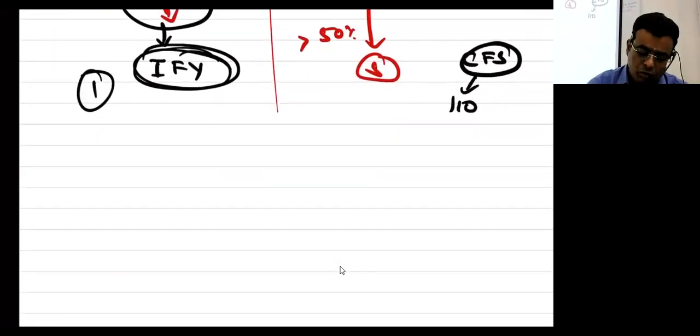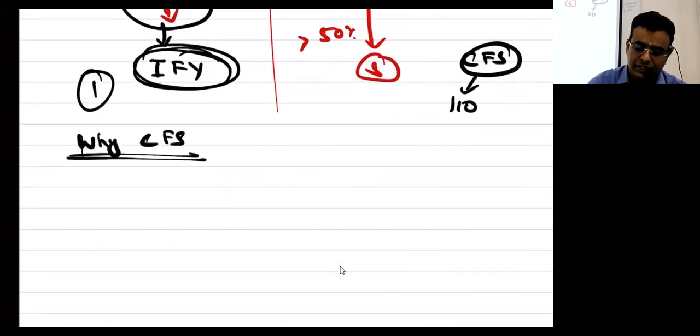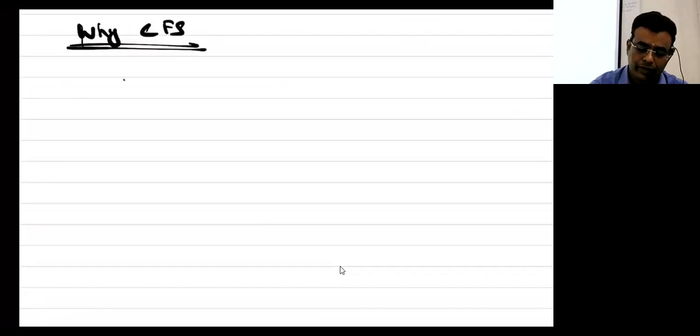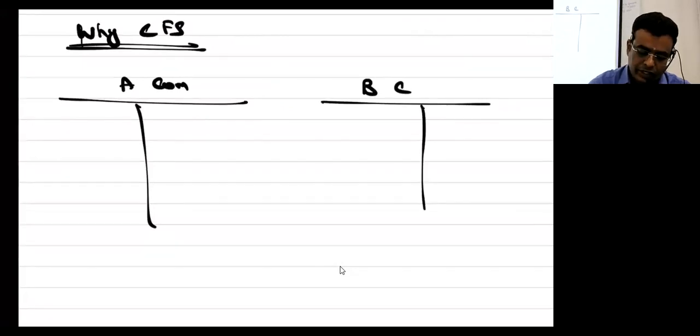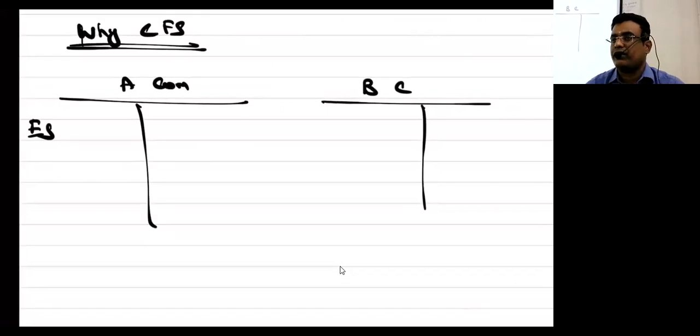Now, why CFS? A company is there. B company is there. I will use the T format for the purpose of discussion, but you are not supposed to use it in your exam.